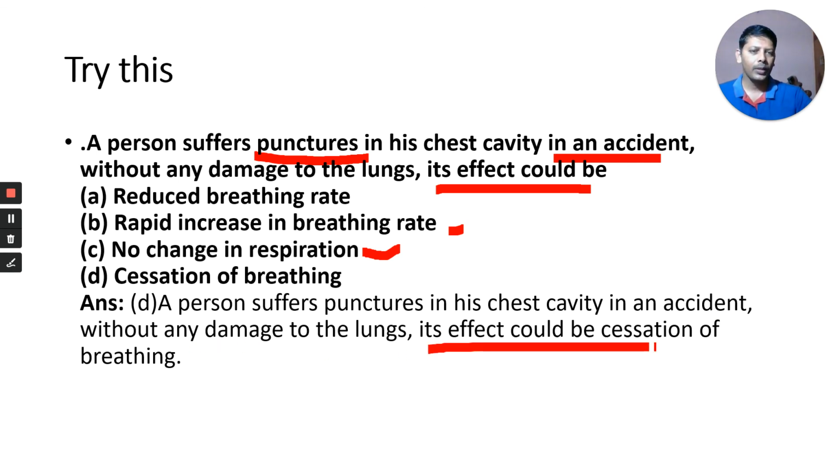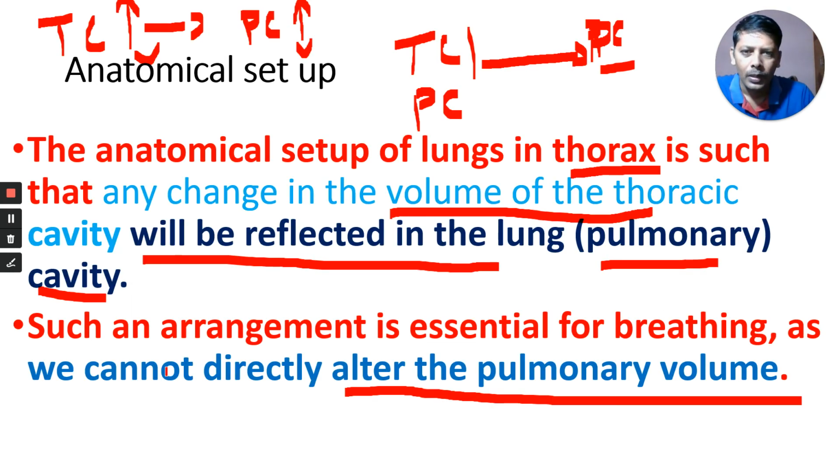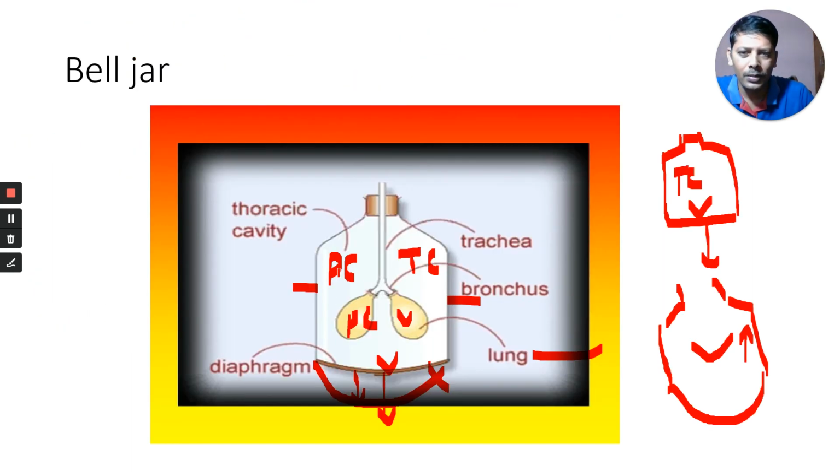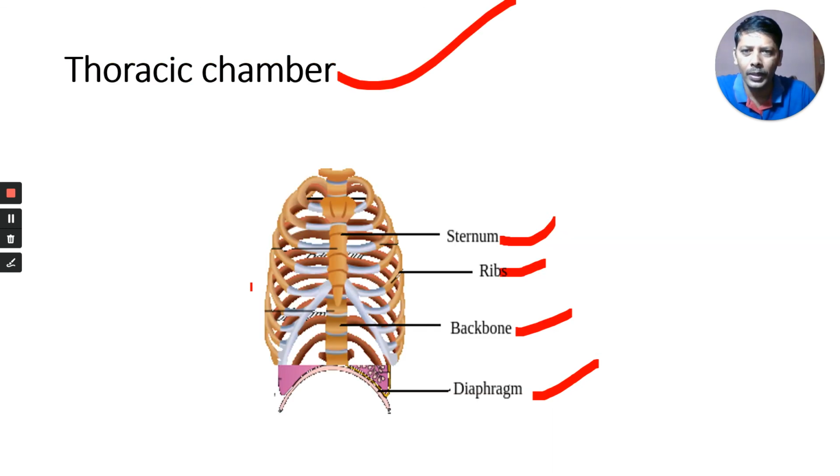The effect could be stoppage of breathing, because if this wall is punctured, for example, if the bell jar wall is broken glass, the lungs do not expand and air does not enter. That means breathing is stopped. It is an application question, a very important one.